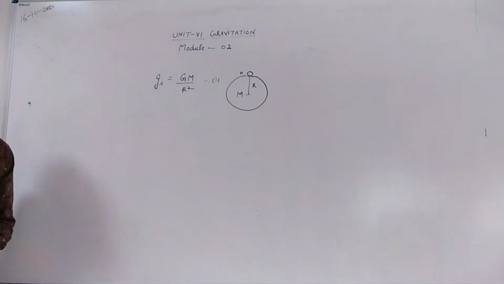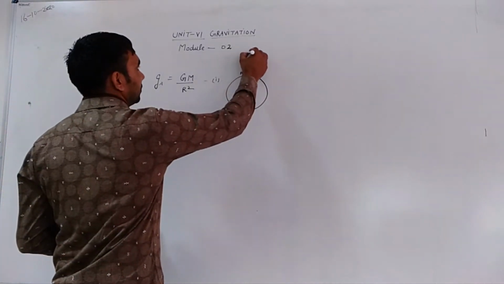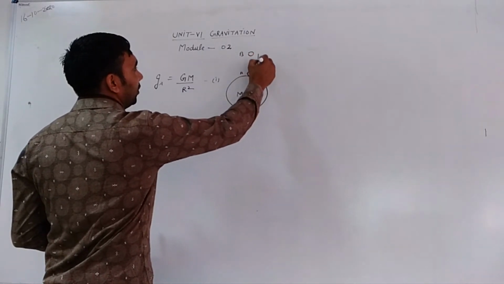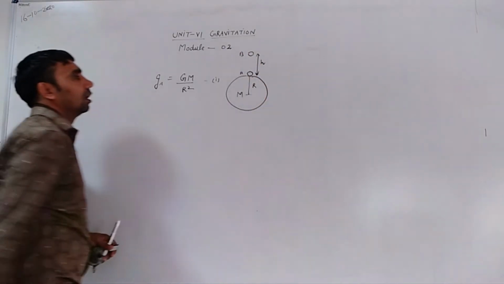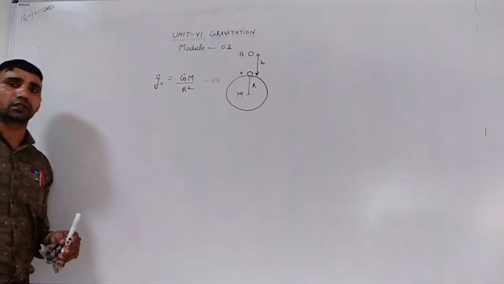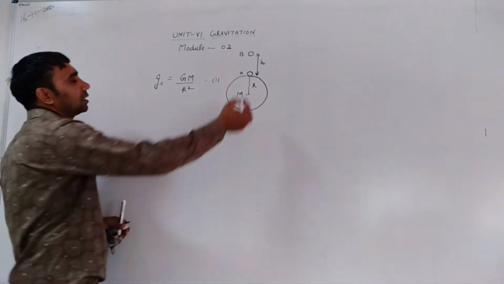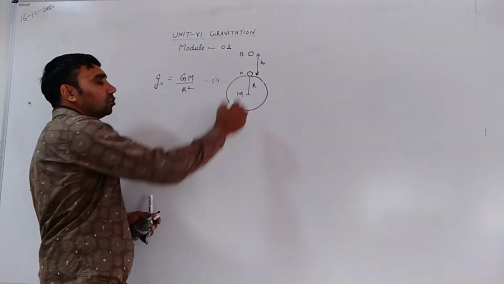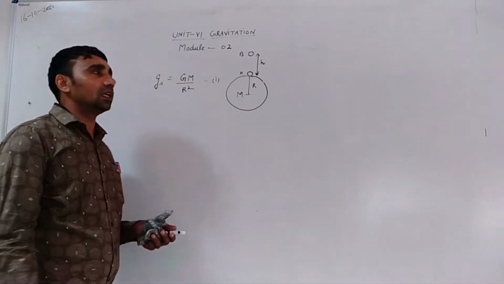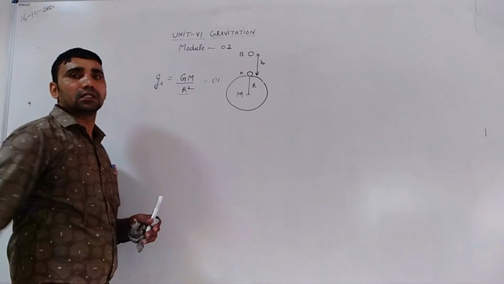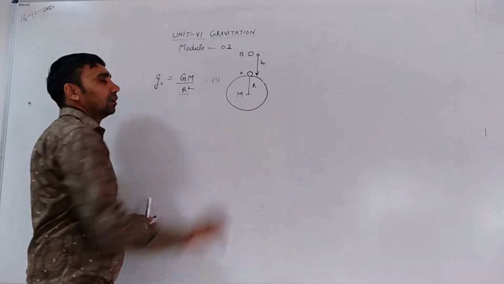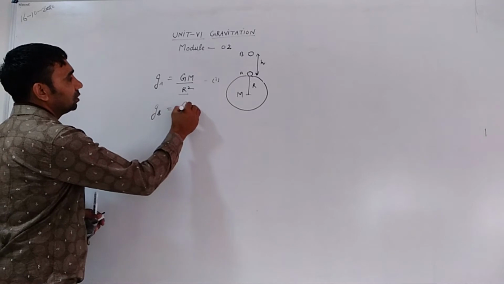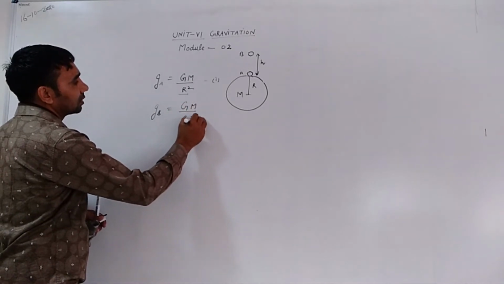If this body is raised to a particular height h, then what is the acceleration due to gravity at a height h above the surface of Earth? In this case, the mass of the Earth will remain the same, the gravitational constant will remain the same, but there will be a change in distance from the center of Earth. Now we can modify this relation as g_b is equal to GM divided by (r plus h) whole square.